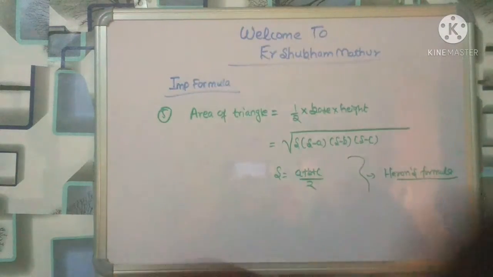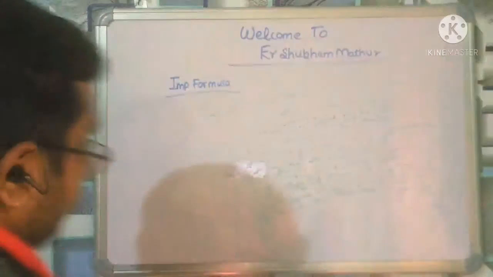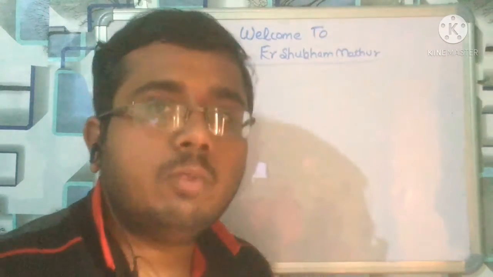So let us move towards other formulas. Let us see some more things.